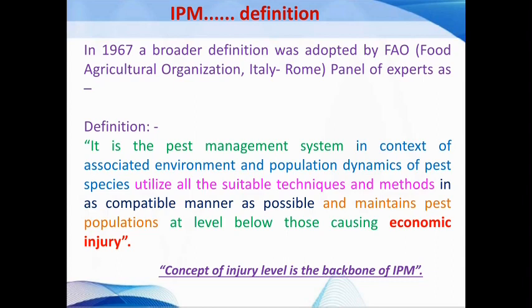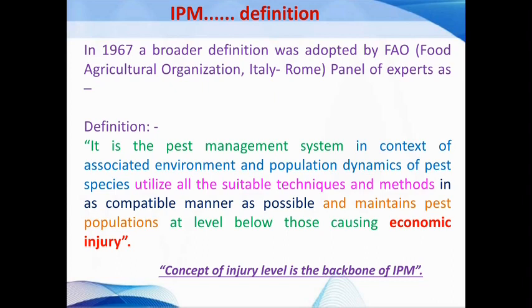Integrated pest management is a pest management system that, in the context of the associated environment and population dynamics of the pest species, utilizes all suitable techniques and methods in as compatible a manner as possible and maintains the pest population at levels below those causing economic injury.